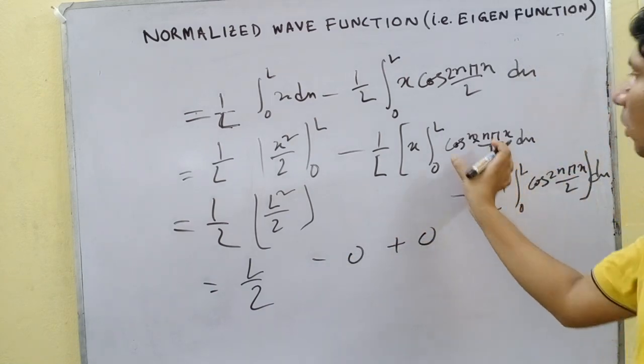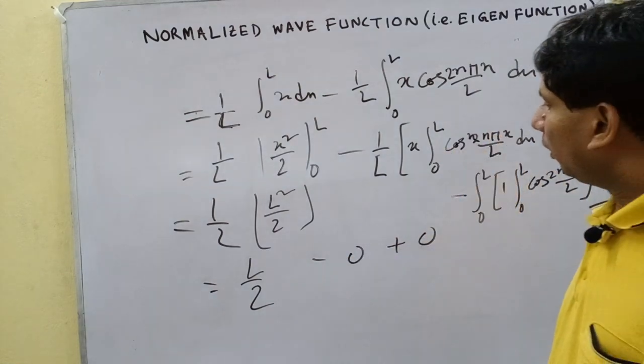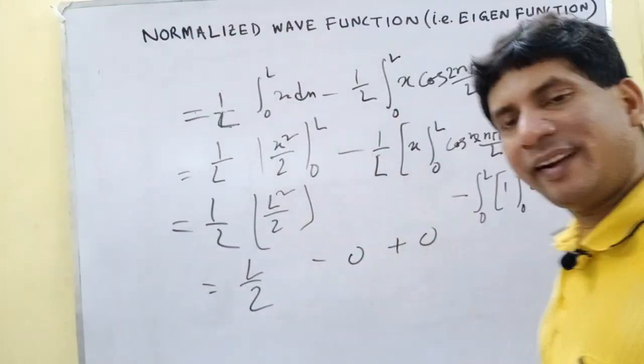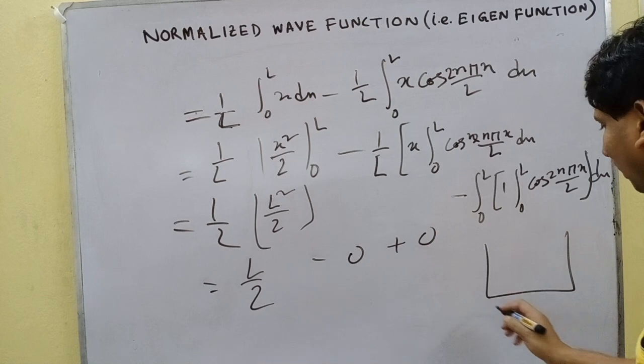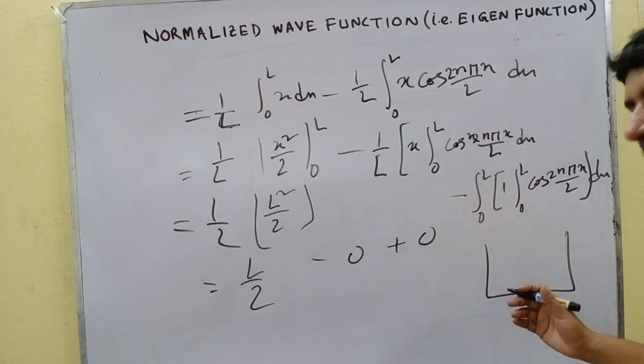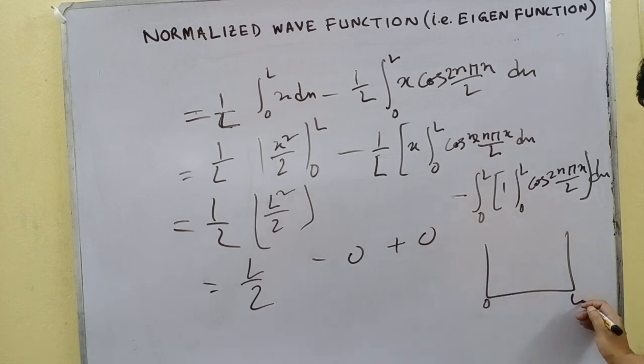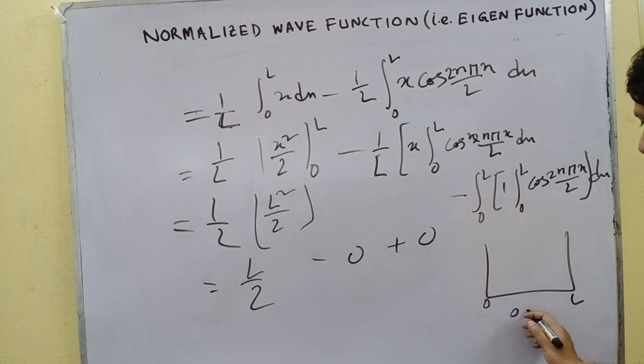So we already expected this: for a one-dimensional box, the average value of 0 and L is 0 plus L by 2, equal to L by 2.